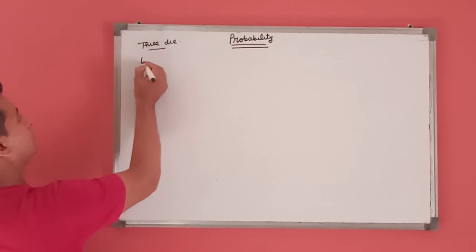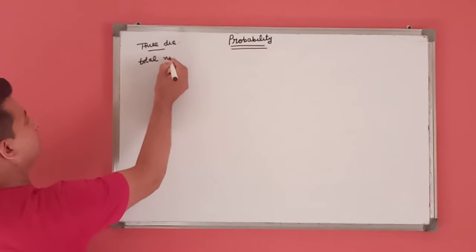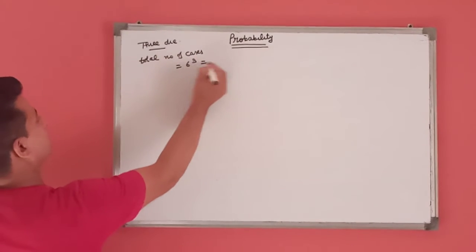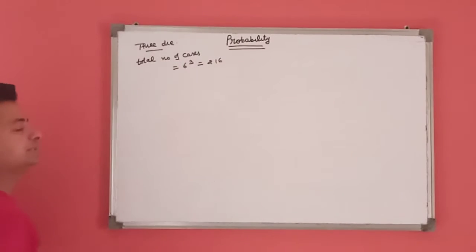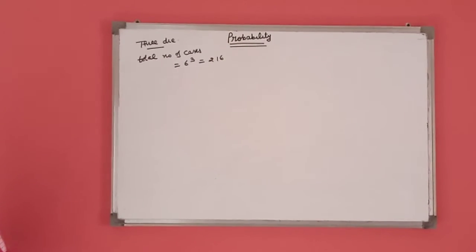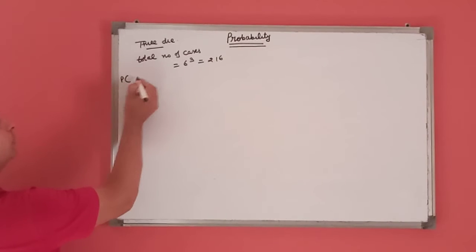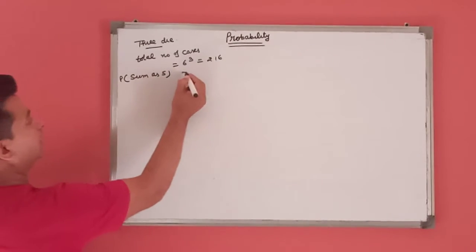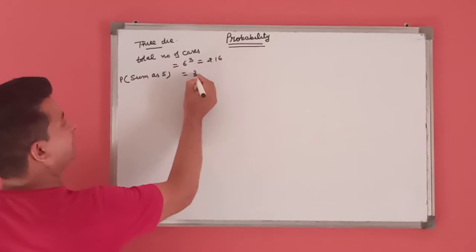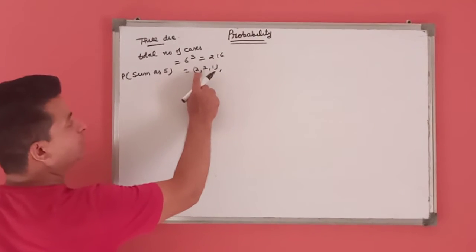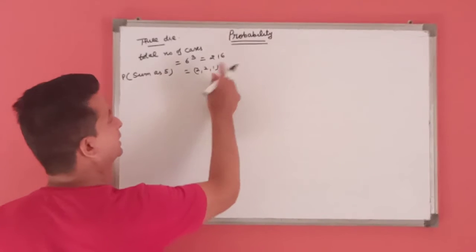then the total number of cases are 6 power 3, that is 216. If in this experiment we are required to find the probability of sum as 5. For sum as 5, we get 2 2 1. This means on the first die we have 2, second 2 and third is 1.